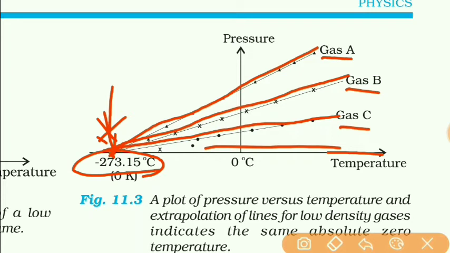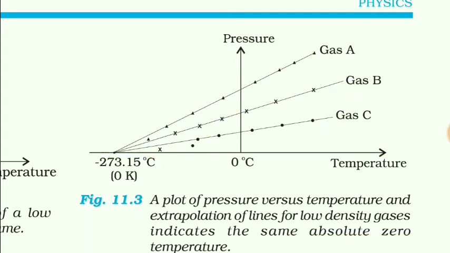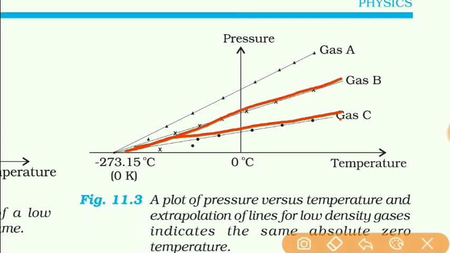Irrespective of the gas which is taken in a container, it was found that the pressure of each and every gas at low density will become zero at this much temperature only, which is minus 273.15 degrees Celsius. Definitely their behavior is different. For different gases you can see that their slopes are different.